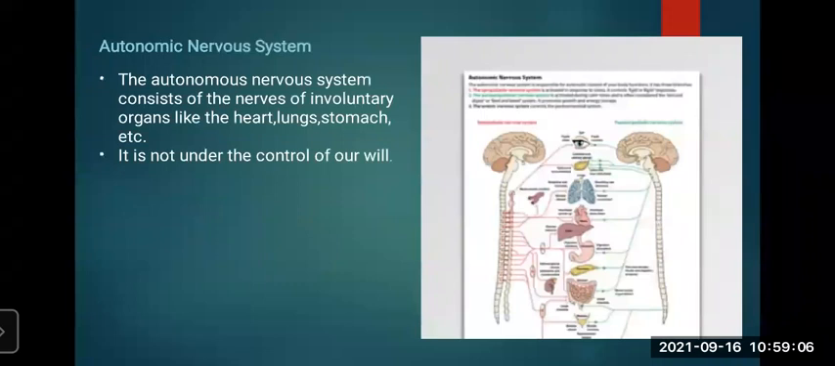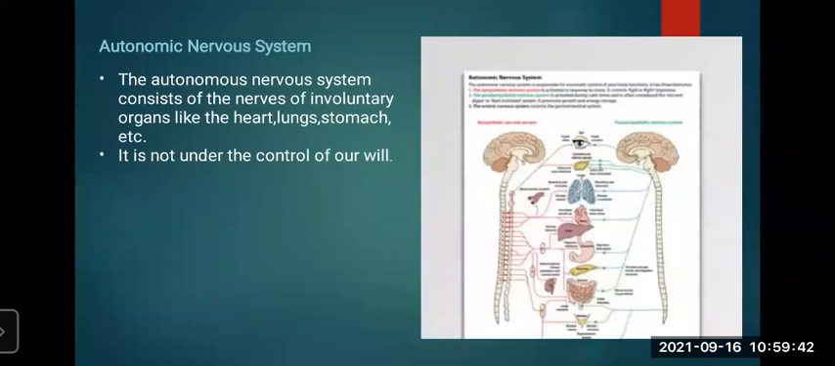Now, autonomic nervous system. What is the autonomic nervous system? The autonomic nervous system consists of the nerves of involuntary organs. See, the central nervous system includes the brain and spinal cord. The peripheral nervous system includes cranial nerves and spinal nerves. Cranial nerves originate from the brain, spinal nerves originate from the spinal cord. Now, the autonomic nervous system consists of nerves of involuntary organs, which cannot be controlled by ourselves. It is inside our body.